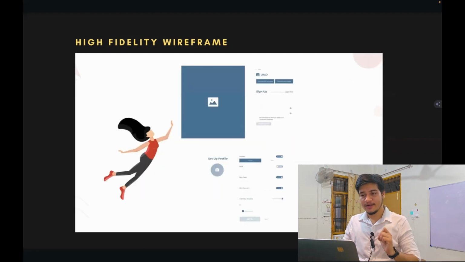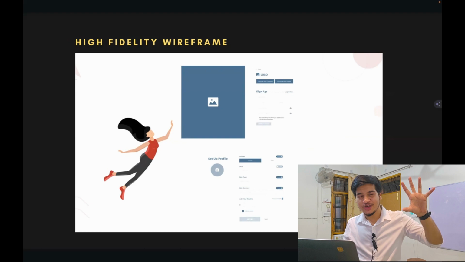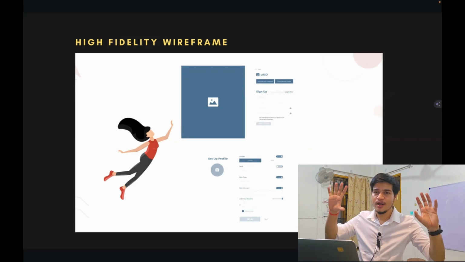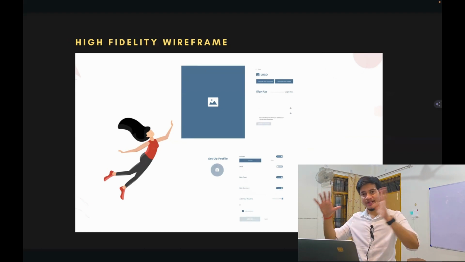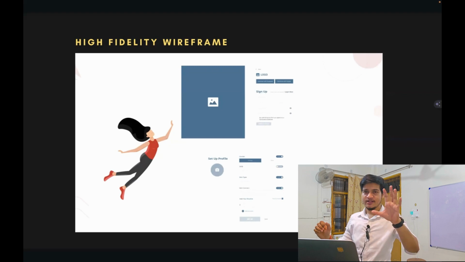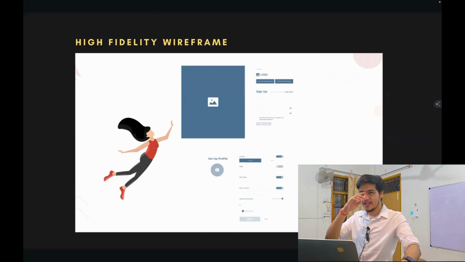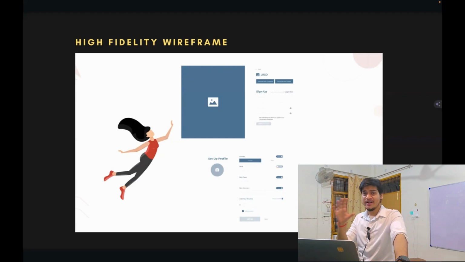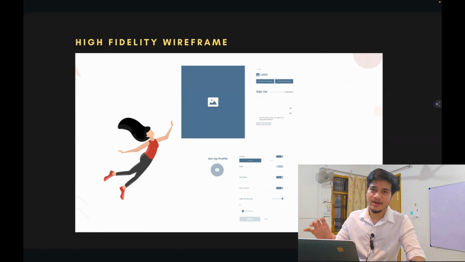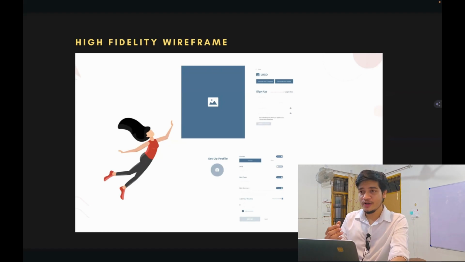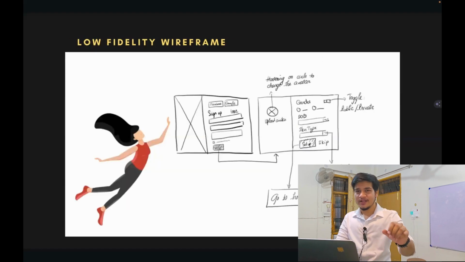In high fidelity wireframing, you put the colors as well. You don't put the whole image or the whole video, but a layout that is actually going to be implemented while designing it. Just the colors, not much, like you are not thinking about the typography, the whole design system and everything, just a basic one. So high fidelity wireframing is good for when you are showing it to the stakeholders, because if you show them the low fidelity one, right, they would not get it.